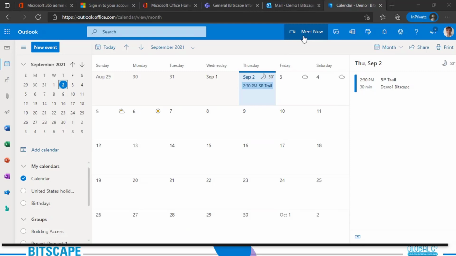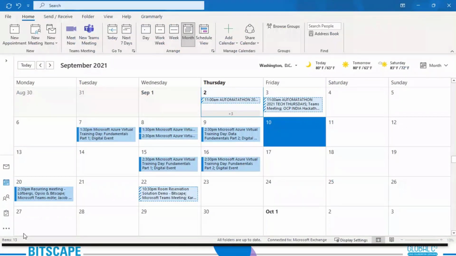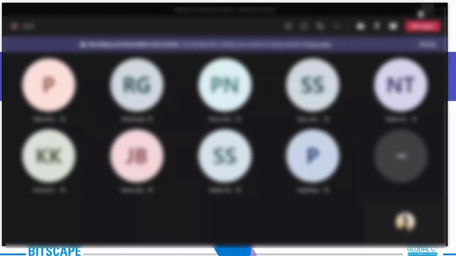With Outlook, you have it right here on the top, Meet Now. Also, if for example you want to start a meeting, let me show you the desktop version, how that looks like. This is my desktop version. Under the desktop version, you have New Teams Meeting and Meet Now, both the options now. Previously, it used to show only Skype and New Teams Meeting, but now we have the Meet Now option. So these are the few features that we have with Microsoft Teams lately.